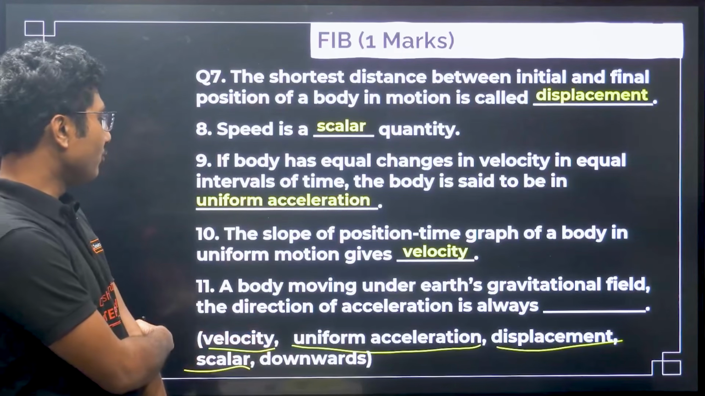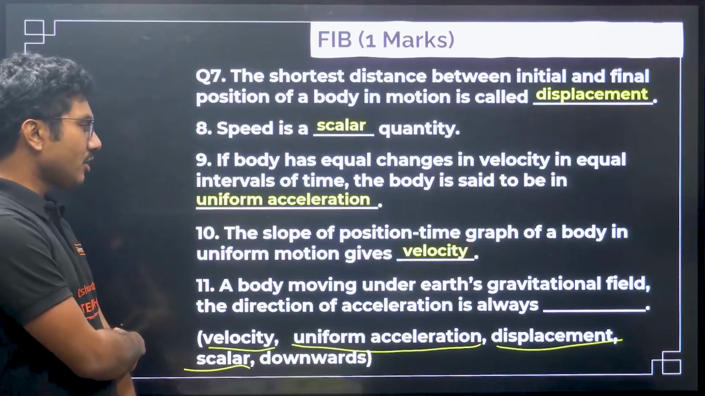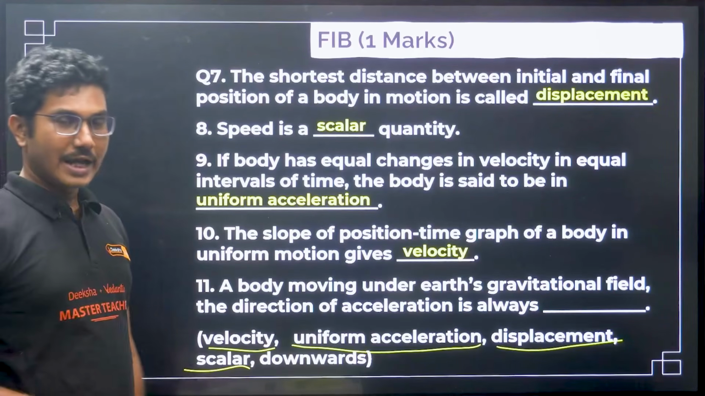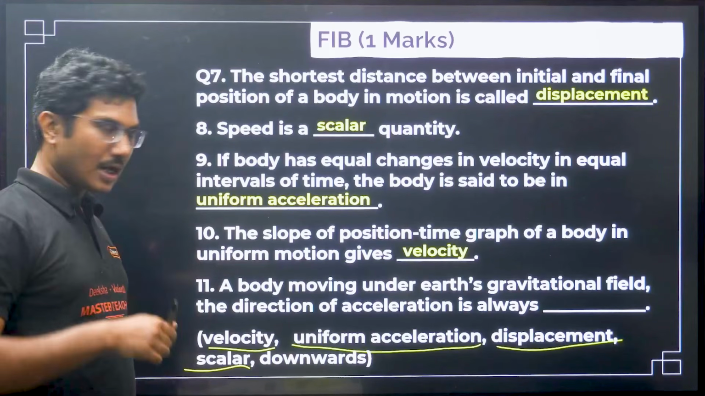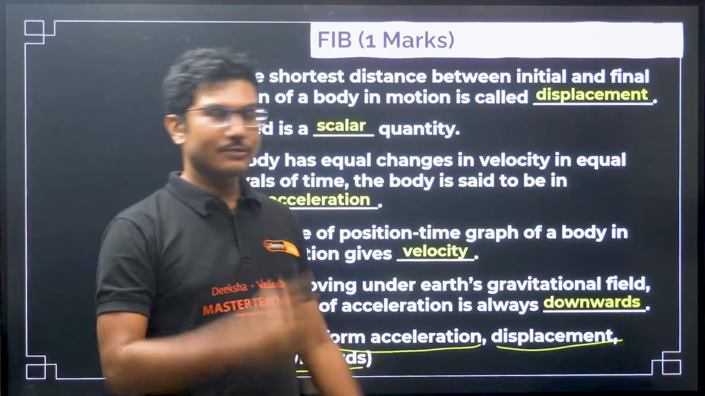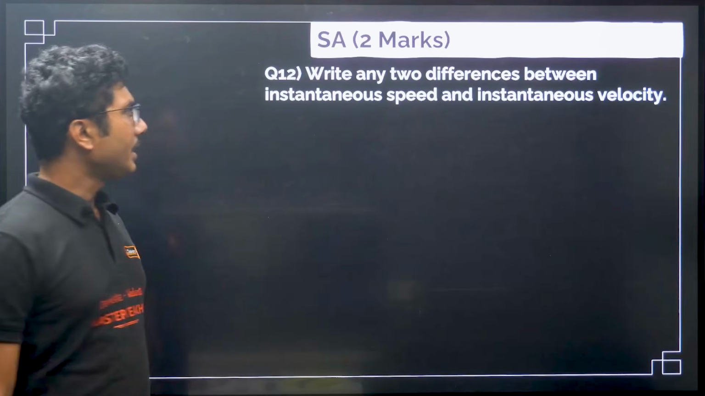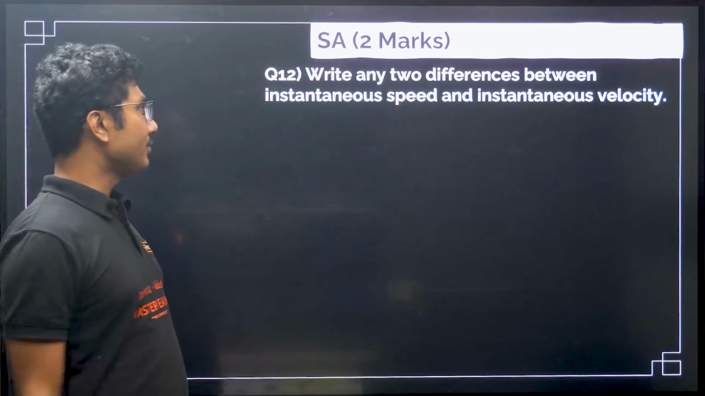A body moving under Earth's gravitational field, the direction of acceleration is always downwards. So it will always be in the downward direction. Okay, so downwards is the correct answer for this question, right? Now let's move on to the 2 marker question.